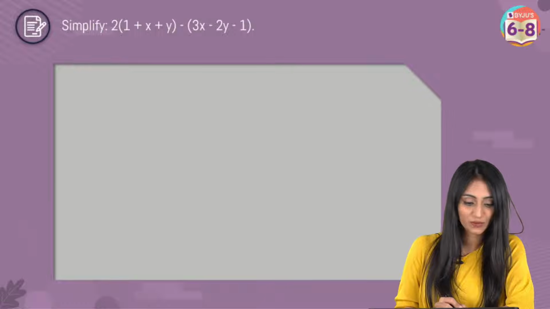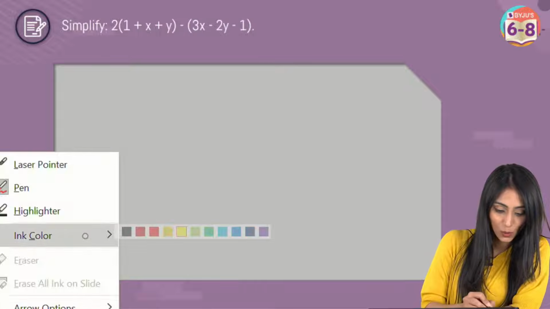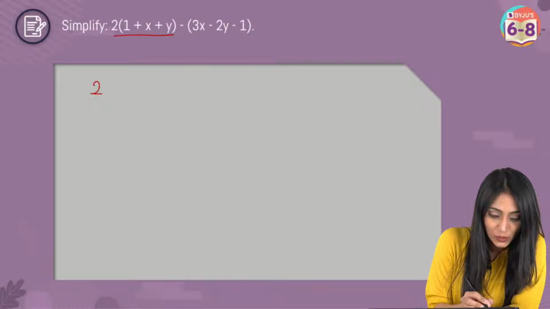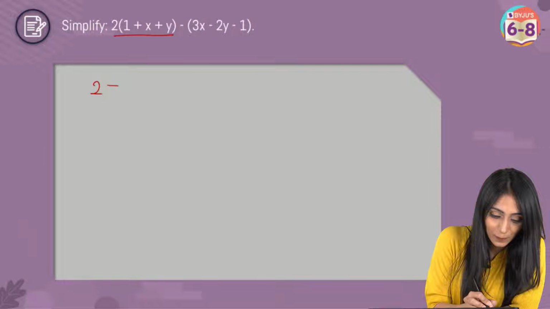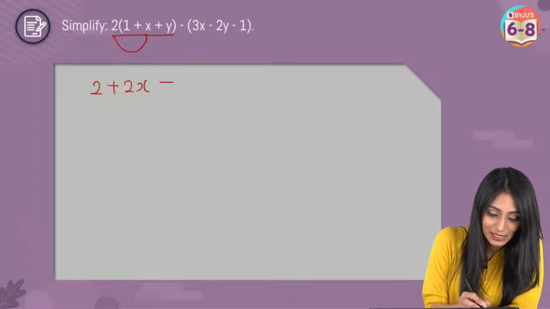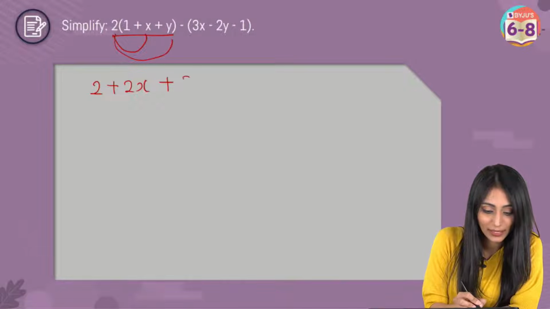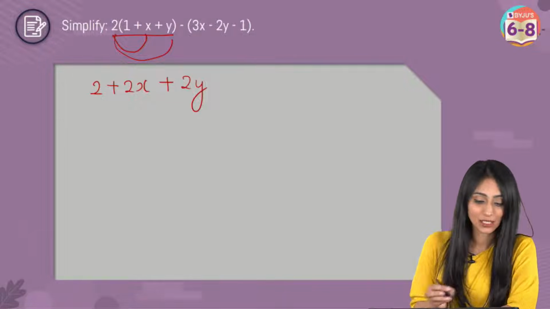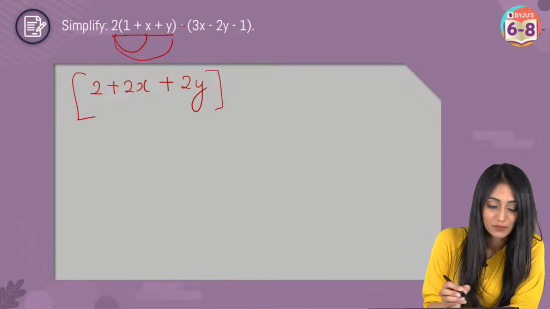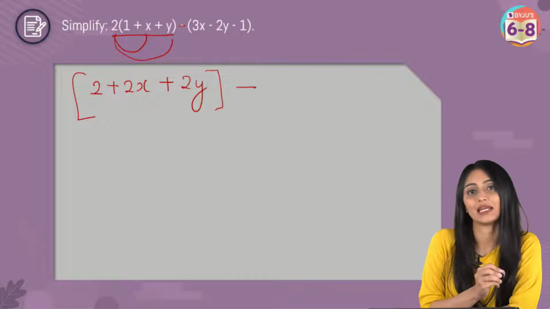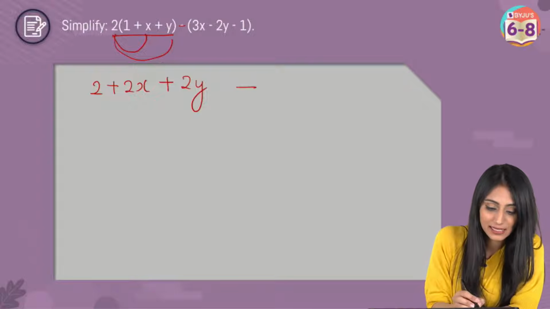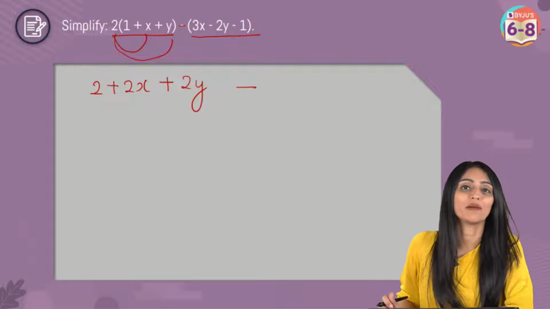Let's check the answer. So what are we going to do here? Simply, I'm going to open these brackets. We have 2 times 1, that's going to be 2, plus sign as it is. 2 times x, that's going to be 2x, plus sign as it is. 2 times y, that's going to be 2y. Now the minus sign, I'll put the minus sign as it is. Now 3x minus 2y minus 1 is written in the bracket.